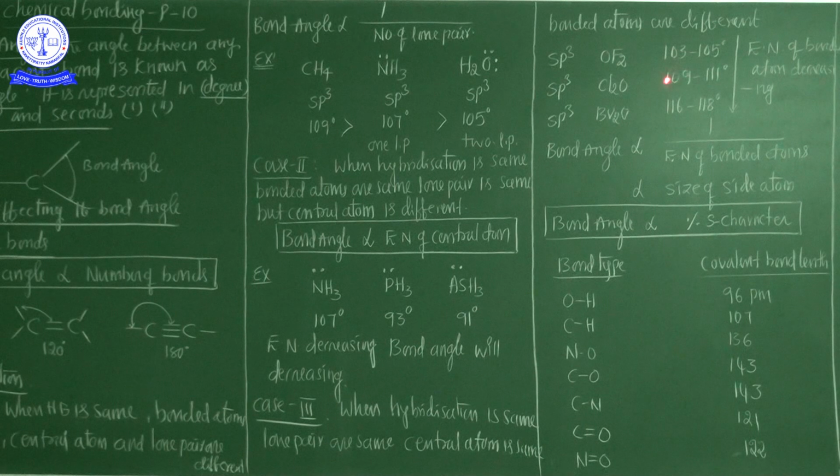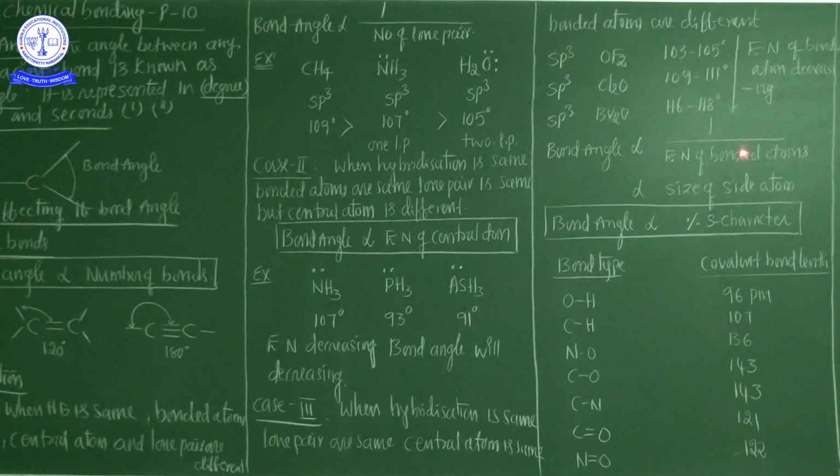OF2 shows 103 to 105 degrees, Cl2O shows 109 to 111 degrees, and Br2O 116 to 118 degrees. So what happened here is that the electronegativity of the bonded atoms is decreasing. That's why the bond angle is inversely proportional to the electronegativity of the bonded atoms.